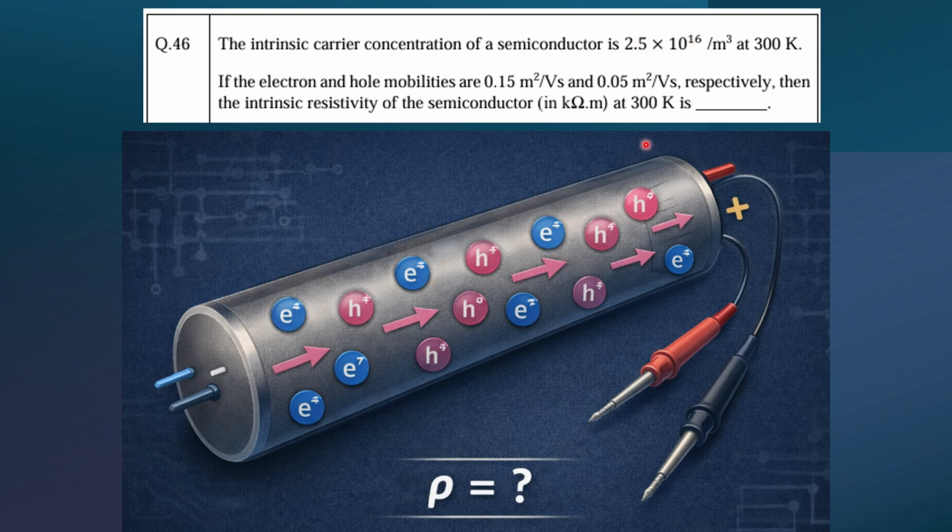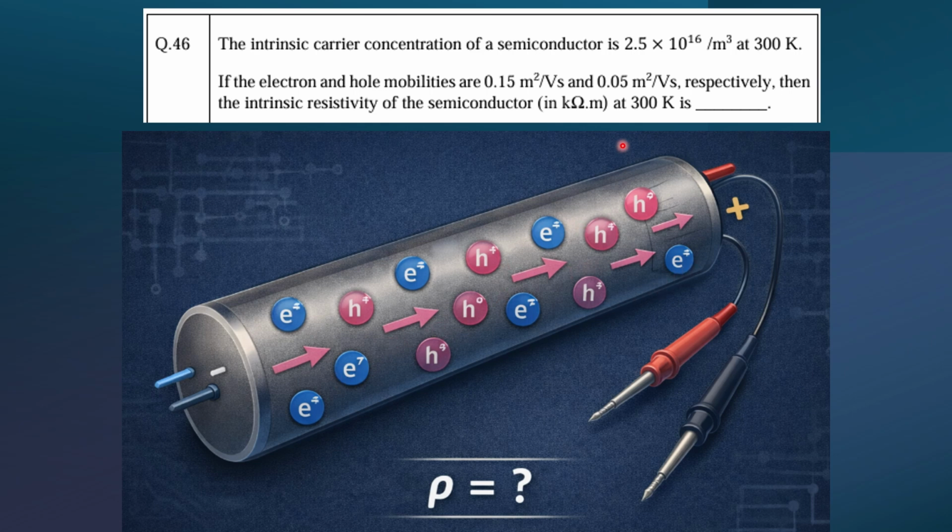So how many carriers are here? This is the number, 2.5, and the temperature is given. Now the electron and hole mobilities are this and this, right? Electron can move faster in the semiconductor, and the hole, compared to the electron, may have less speed.